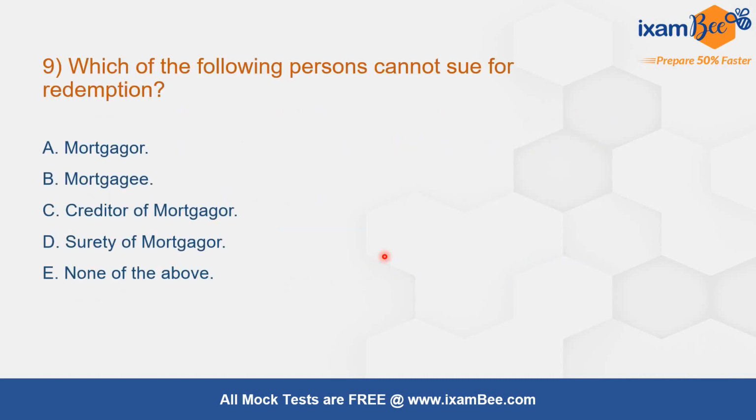Question number 9. Which of the following persons cannot sue for redemption? The correct answer is mortgagee. Question number 8 was about foreclosure and here the question is related to redemption.